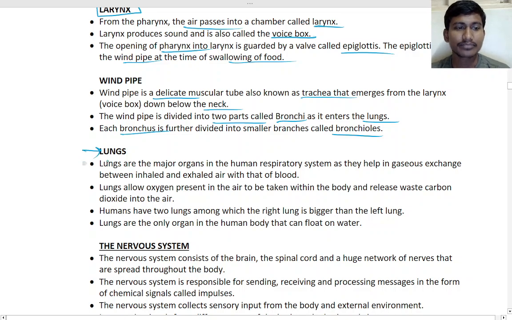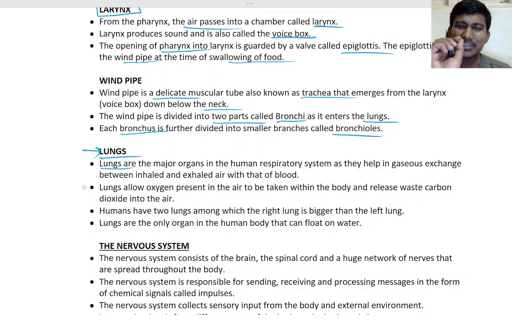Sir, the voice is breaking. Is it audible now? Yes, sir, a little bit breaking. Sometimes if it breaks, it will come again, it will improve. Sir, it's continuously breaking. Okay, fine. Is it now proper?